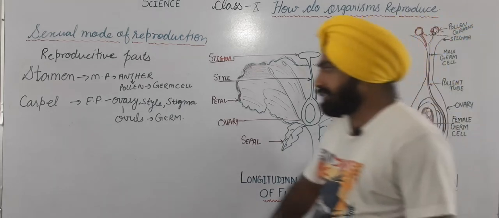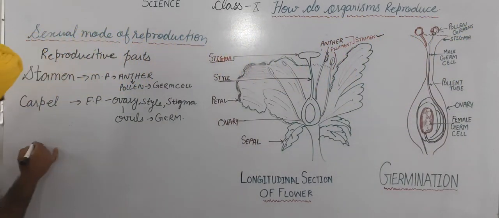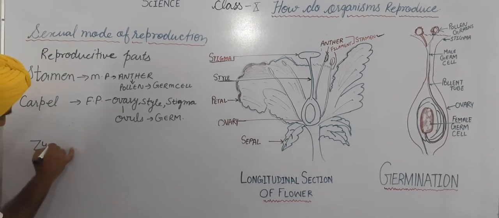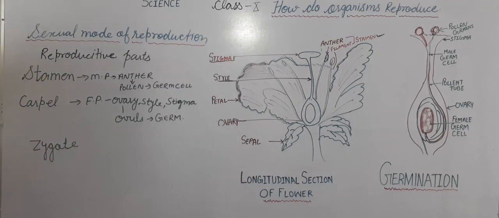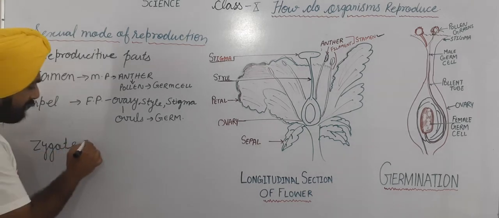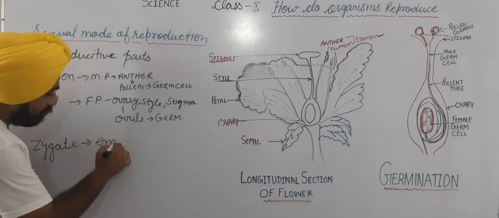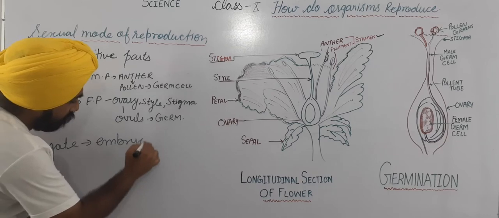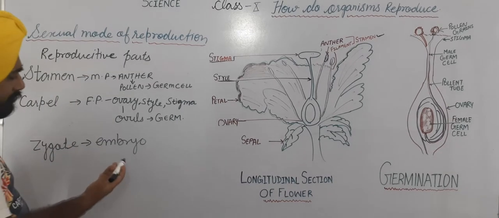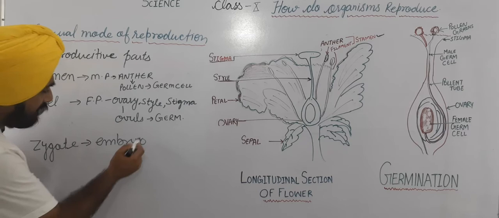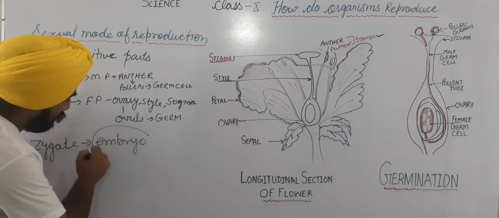Okay, this zygote repeatedly divides and forms an embryo. This embryo is present within the ovule.